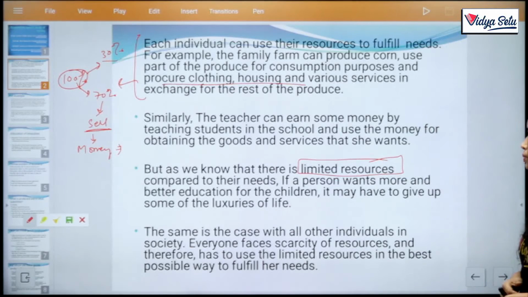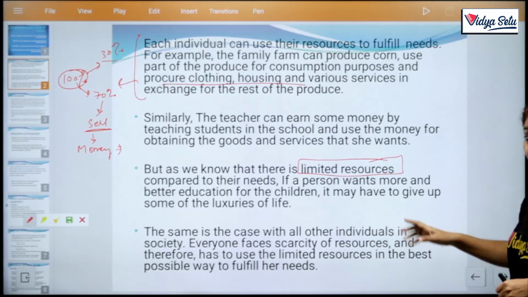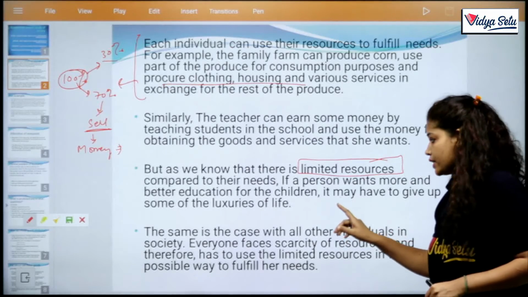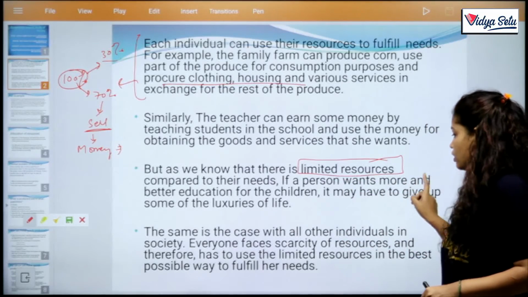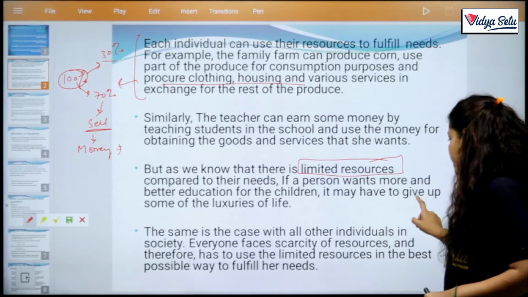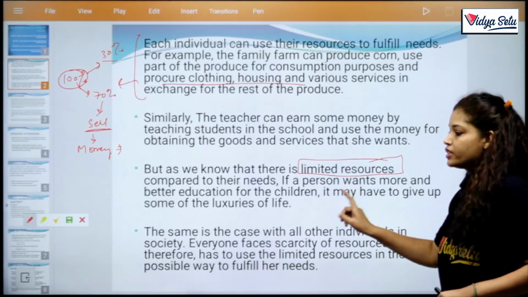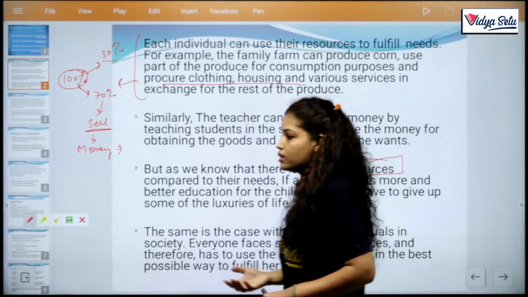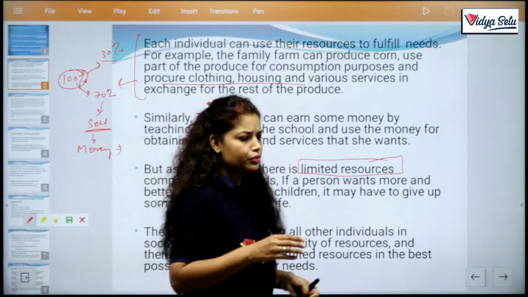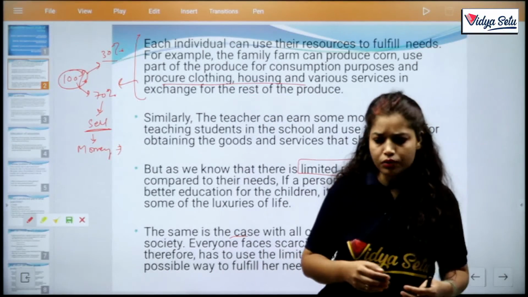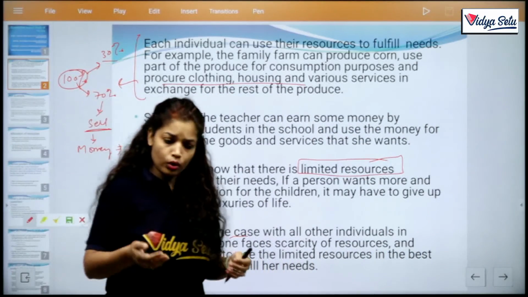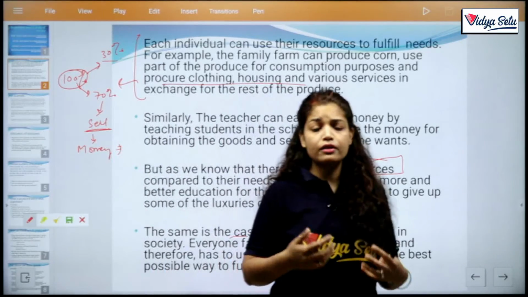If a person wants more and better education for the children, this is the best example. If a person wants more and better education for the children, they may have to give up some of the luxuries of life. Your father, my father gave up lots of luxurious life, lots of the amusements, enjoyments for our studies, for our well futures.